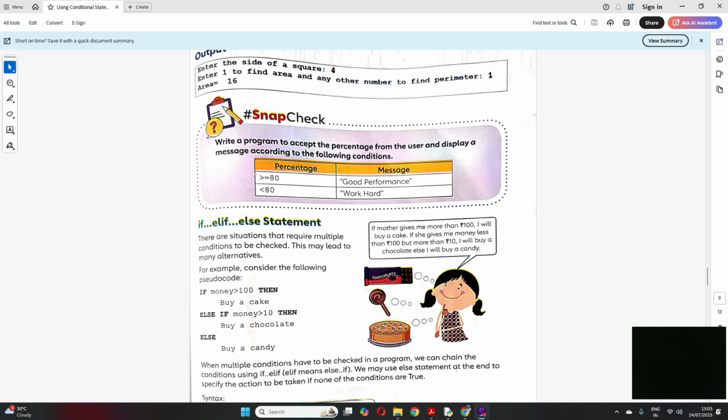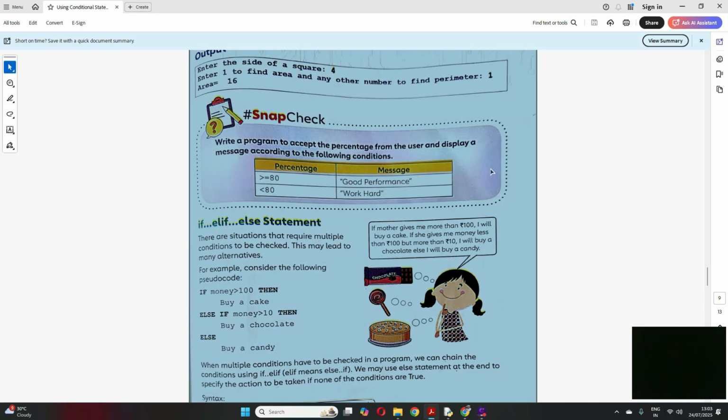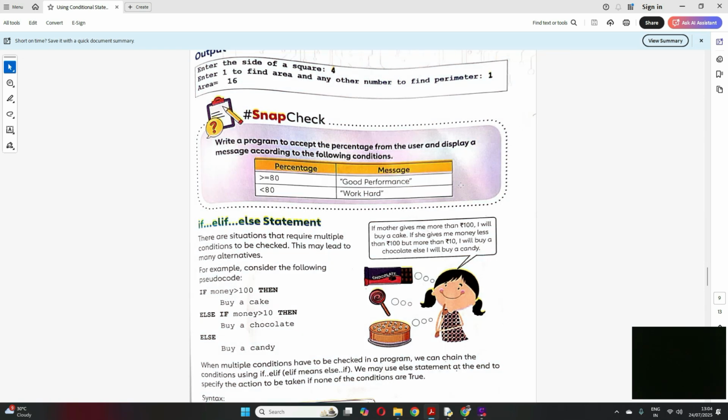You just need to input the percentage, suppose in a variable a, and check if a is greater than or equal to 80, print good performance, else print work hard. That's a very simple program, right? Try writing it and let me know in comments if you face any problem.